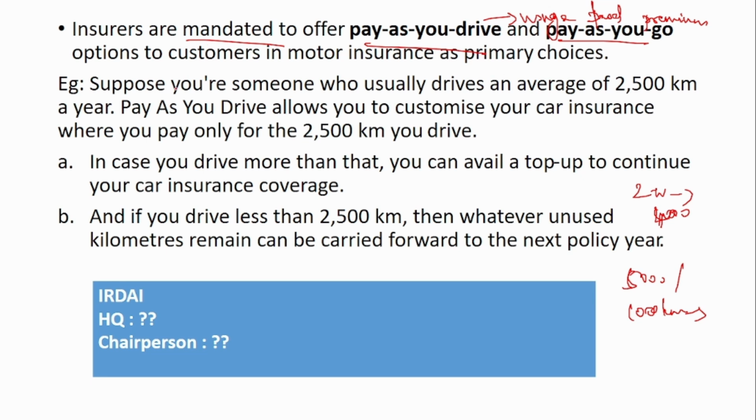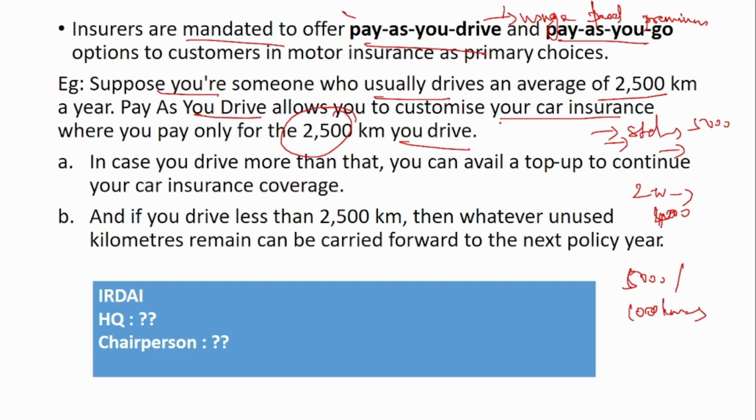So let us see an example. Suppose you are someone who usually drives an average of 2,500 kilometers. Then pay as you drive allows you to customize your car insurance where you pay only for the kilometers you drive. Usually they charge some standard premium, suppose it is 5,000 or something. Then if you say I drive only 2,500 kilometers, then you will be charged less premium. So to avail this less premium, if you think you're going to drive fewer kilometers, then you can avail this pay as you drive. So now the IRDAI is stating that insurers are mandated to offer pay as you drive. You have to offer it to the customer.